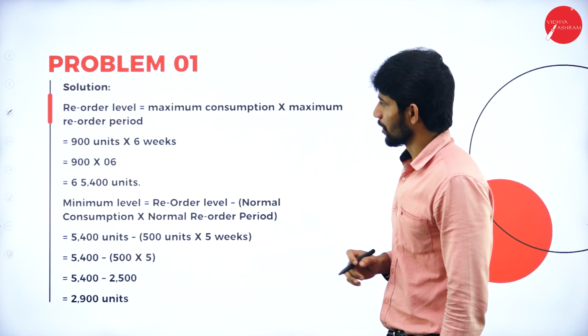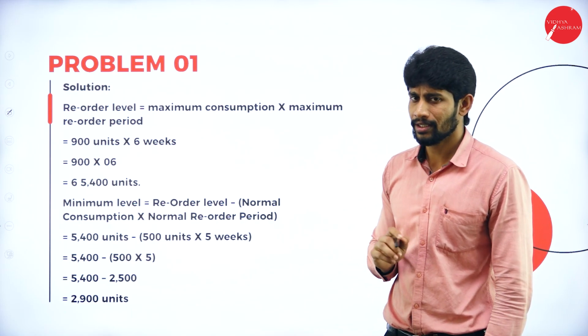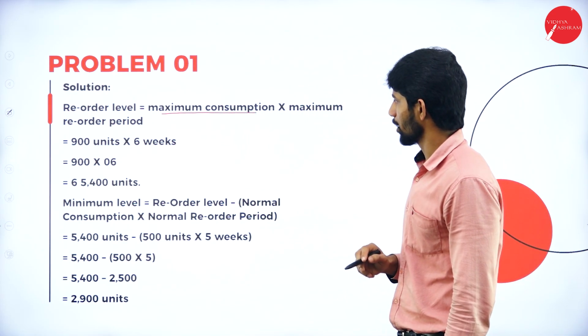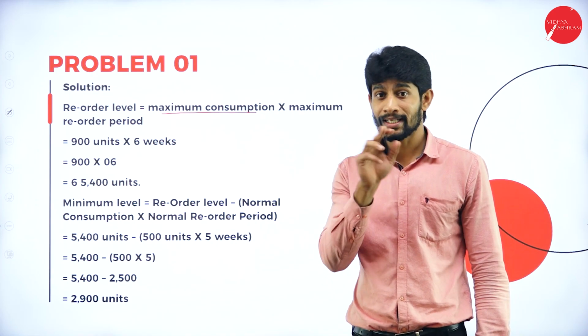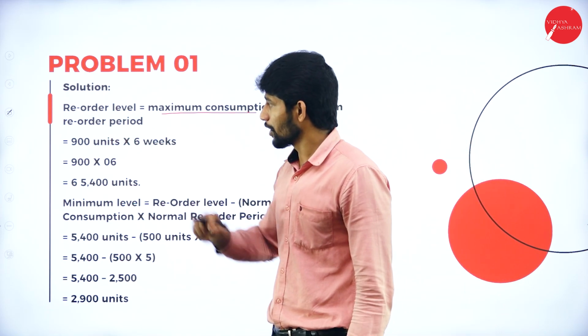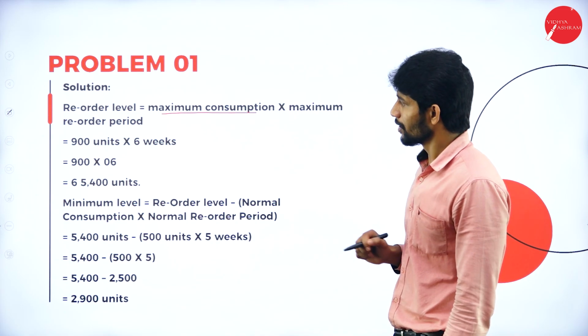So first, reorder level. To compute reorder level, what is the formula? Maximum consumption into maximum reorder period. So maximum consumption into maximum reorder period is called reorder level. So what is the maximum consumption and what is the maximum reorder period?